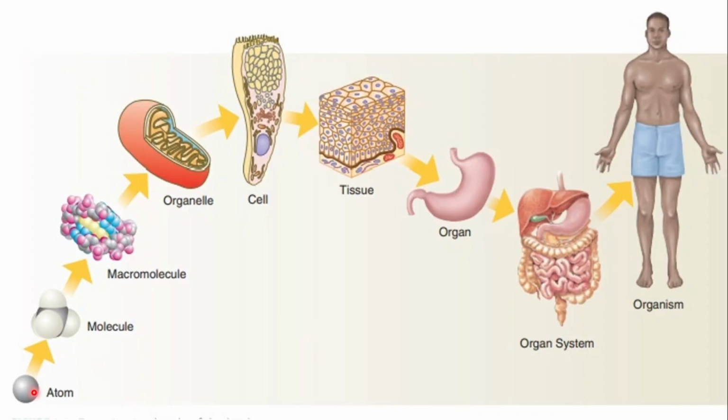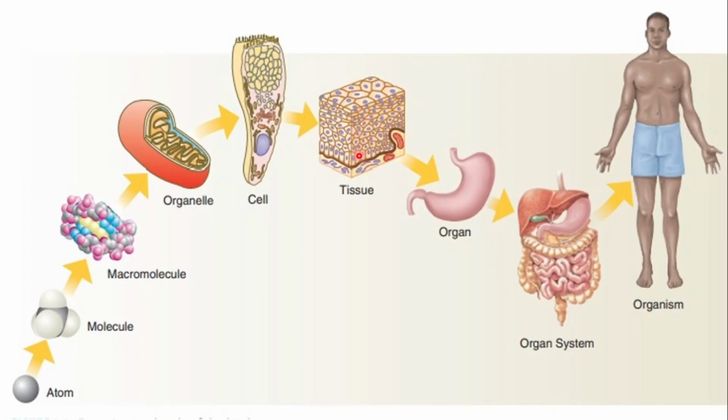We have the atom, and after the atom, we have the molecule, then the macromolecule, and then the organelle. Inside of our cell, the cell consists of different organelles that work together to help the cell function. Then we have groups of cells. What happens when you have groups of cells? They come together to form our tissues. A tissue consists of groups of cells working together to perform a specific function.